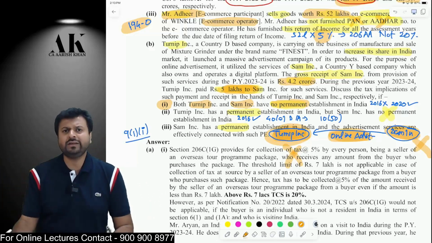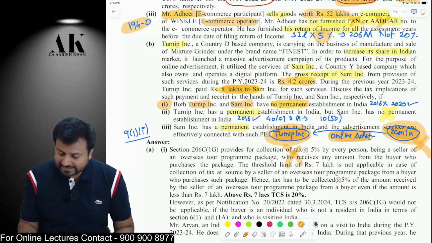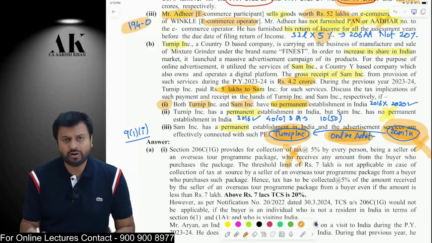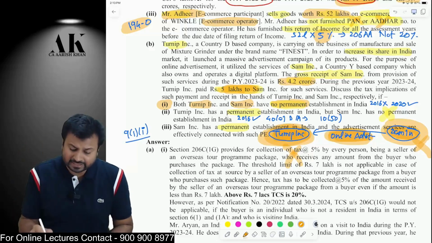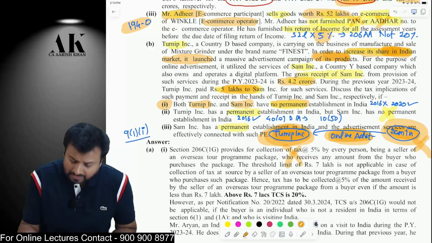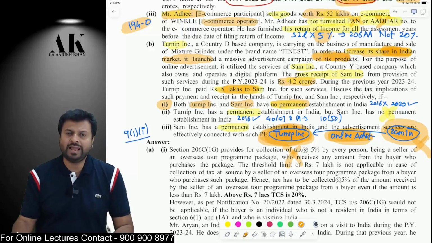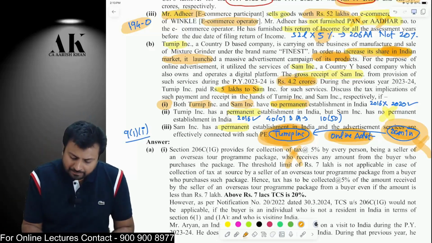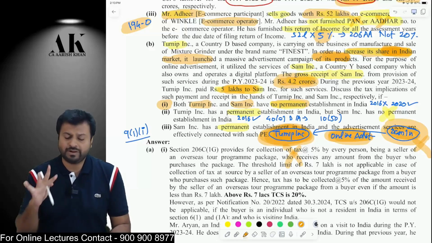Whether the 2020 equalization levy will be applicable? The answer is yes. Because in that case, Sam is an e-commerce operator providing online advertisement services to another non-resident who is targeting Indian customers, to increase its share in the market in India. Okay. So, because it is targeting Indian customers, the 2020 equalization levy will apply. A 2% equalization levy will apply because the limit is also more than or equal to 2 crore rupees. The turnover in India is more than or equal to 2 crore. Therefore, the 2% equalization levy will apply in this case.